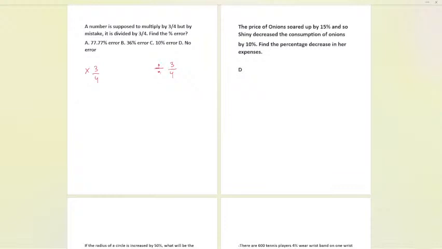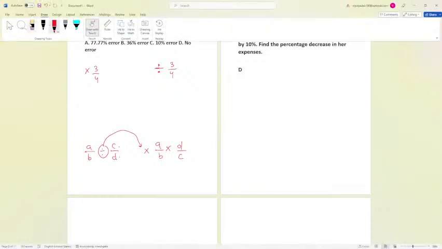If we have to divide two fractions, a by b divided by c by d, the way is to change the division sign to a multiplication sign. The a by b remains the same, and the next number c by d will become its reciprocal, d upon c. Just change the numerator and denominator. Correct, burning motivation, that is the part. So d by c I'll write here, and a by b divided by c by d becomes a by b times d by c. Let us now do the same thing here.